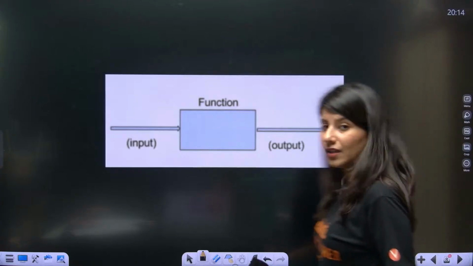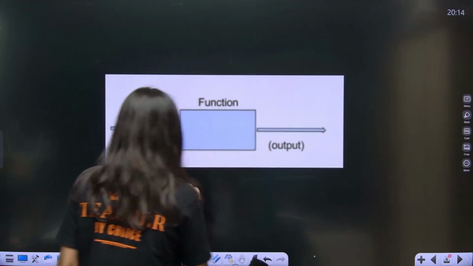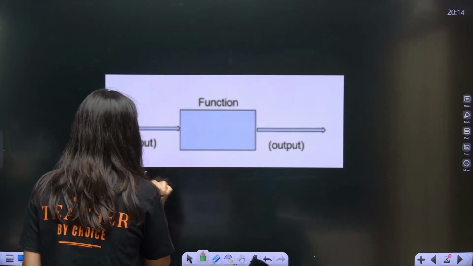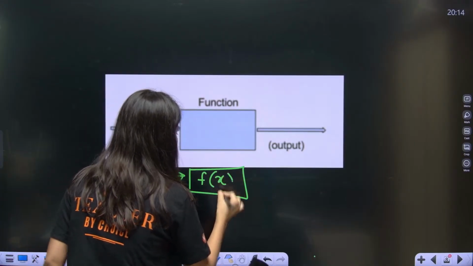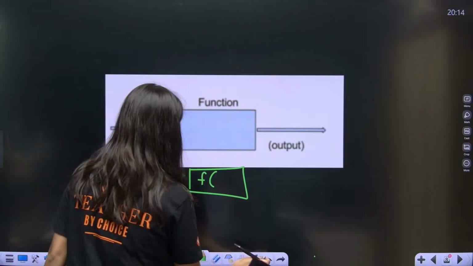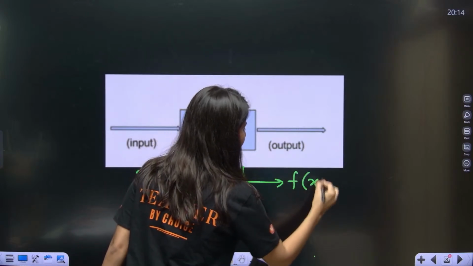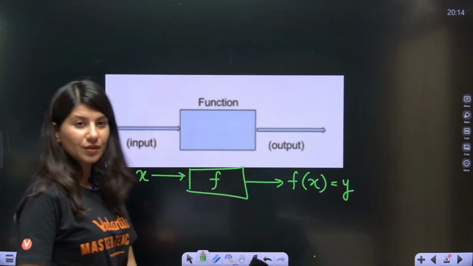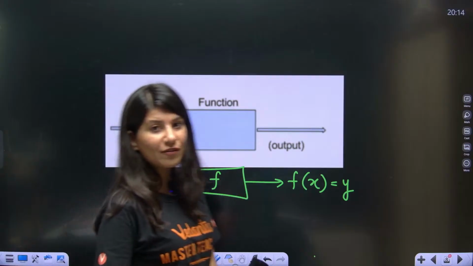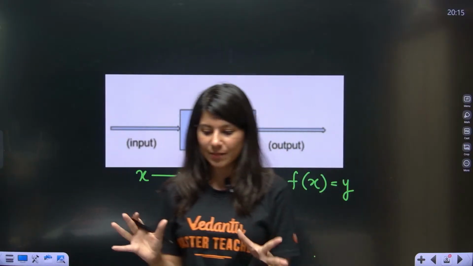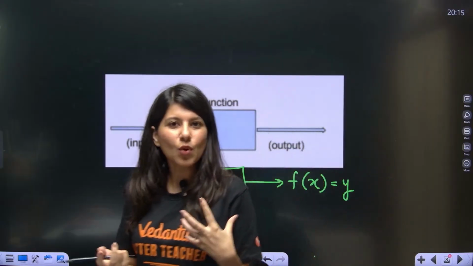Yes. So can you see, this is your function, this is your input, and this is your output, okay? Let me just tell you about this. Suppose input is your x, and then you are giving it to function f of x. So this is your function f, and this is nothing but f of x is equal to y. Y is your output. X is input, f is function, and y is output, which is nothing but f of x. This is the basic concept of functions. Everybody got it? Got the slight idea what the function is?